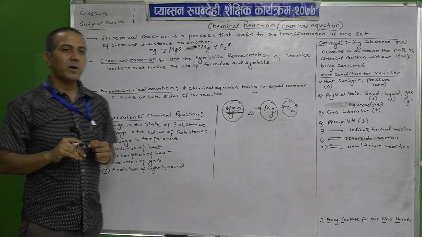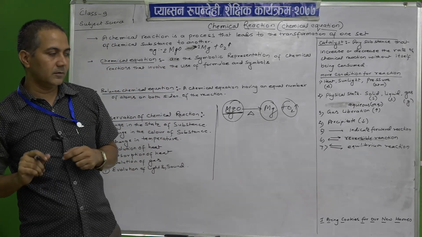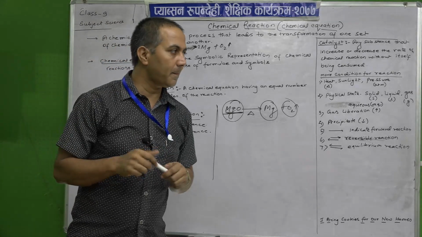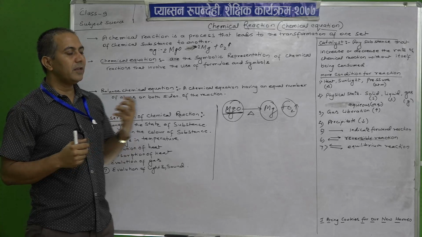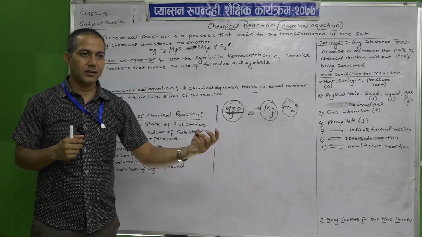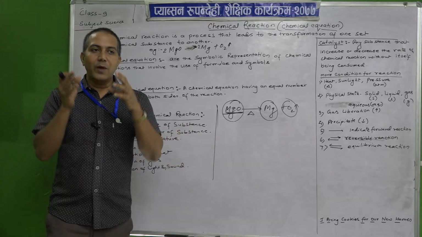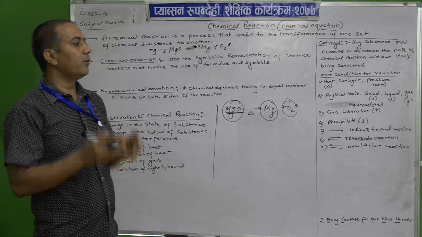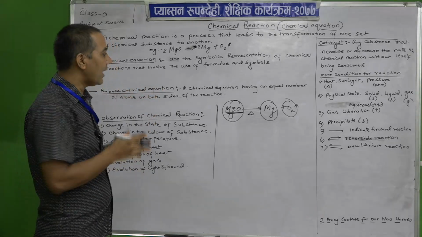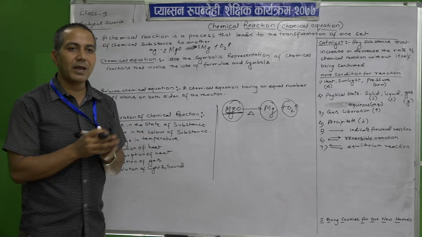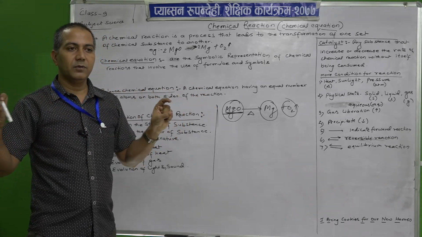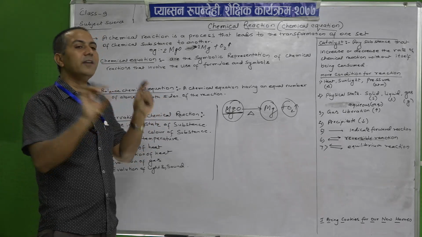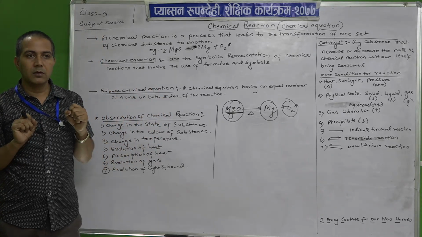Now we come to the next topic, chemical equations. If we say what happens when magnesium reacts with oxygen, you will write that when magnesium reacts with oxygen, it forms magnesium oxide. It is a long, descriptive form.